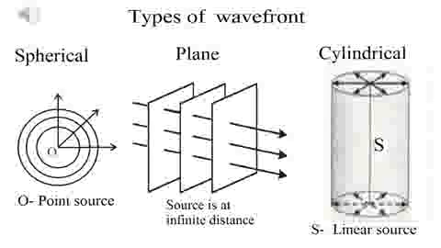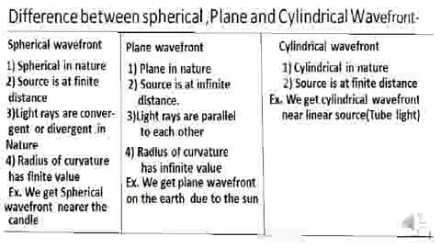An example of this plane wavefront is that we get plane wavefront of light on the earth surface due to the sun. Then we see cylindrical wavefront. When a linear source is kept at finite distance, that means near the tube light, we get cylindrical wavefront, which is cylindrical in nature, as shown in this image. Here, S is the linear source. Then the difference between spherical wavefront, plane wavefront, and cylindrical wavefront is given in this image.